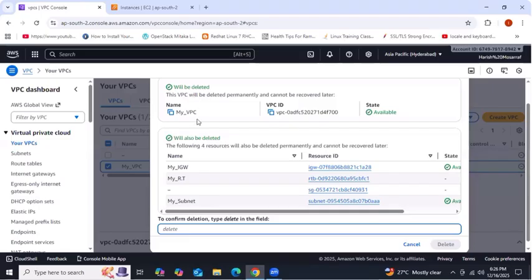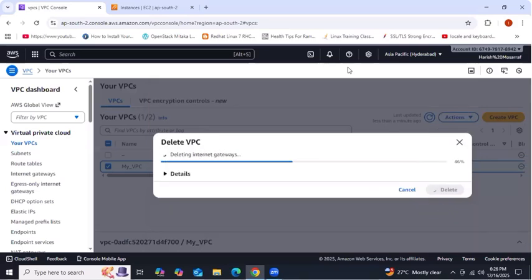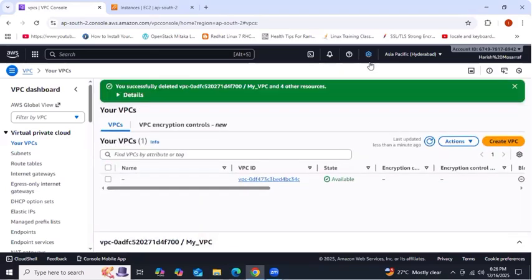Now once the instance got deleted permanently, then you can delete the VPC. Like this you can delete, right? If you have resources in your VPC, you are unable to delete the VPC. First, you need to delete the resources and then we need to delete the VPC, right?